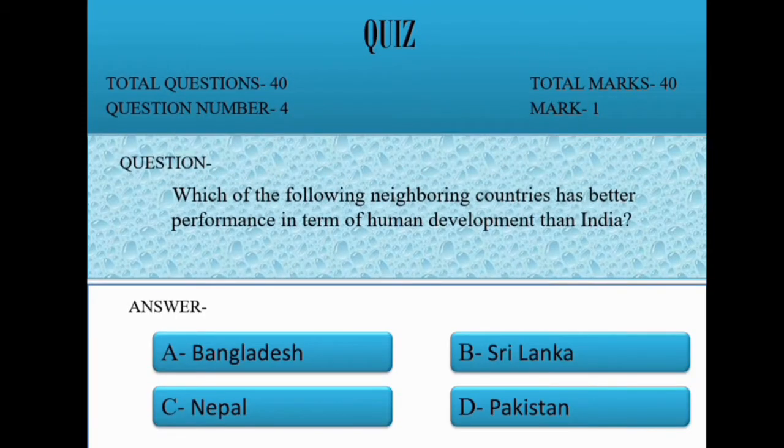Question 4. Which of the following neighboring countries has better performance in terms of human development than India? Option A. Bangladesh. B. Sri Lanka. C. Nepal. D. Pakistan. Correct option is B. Sri Lanka.